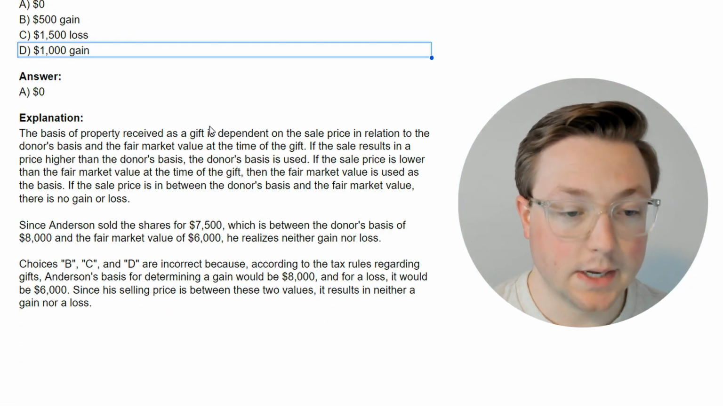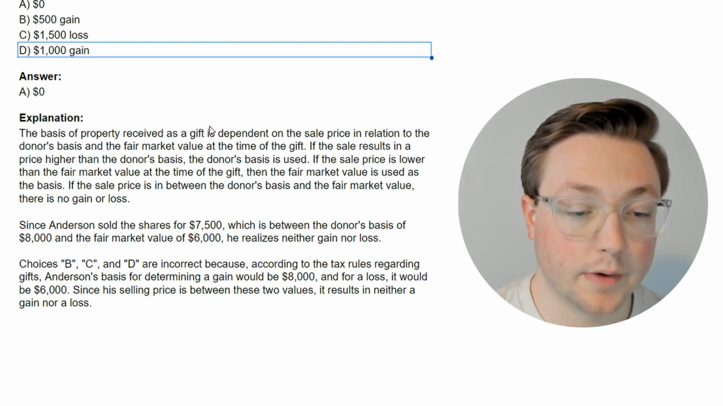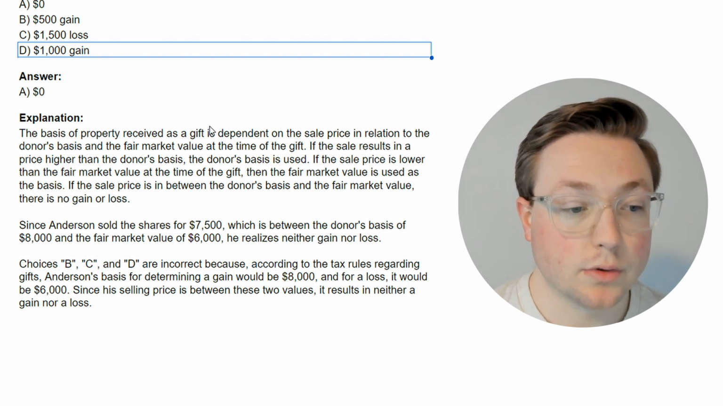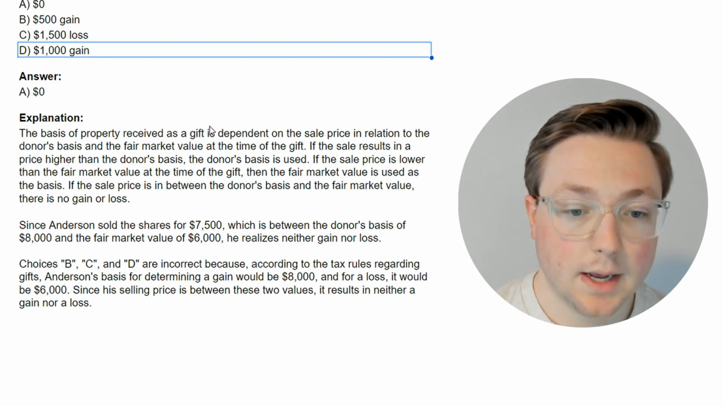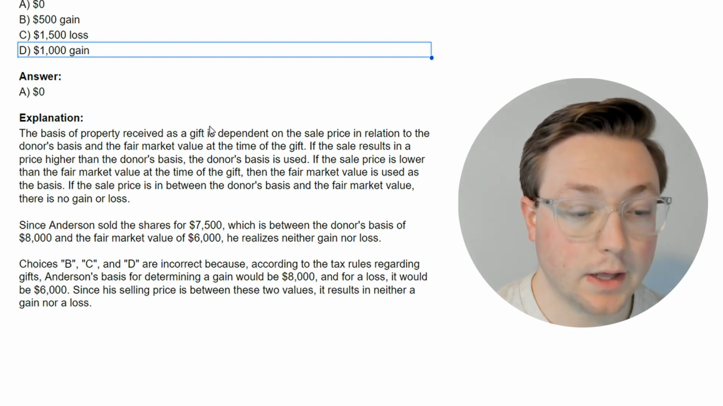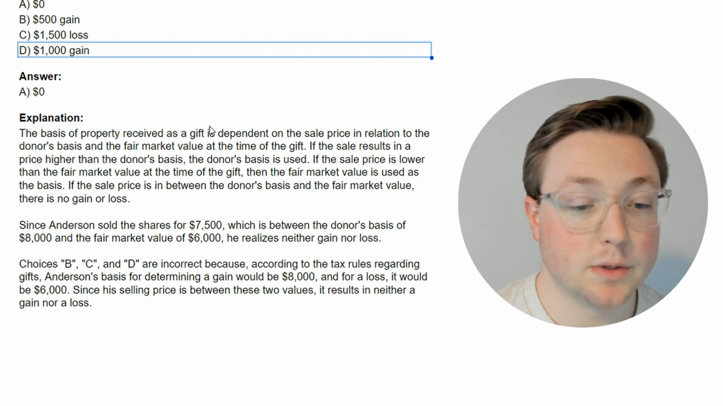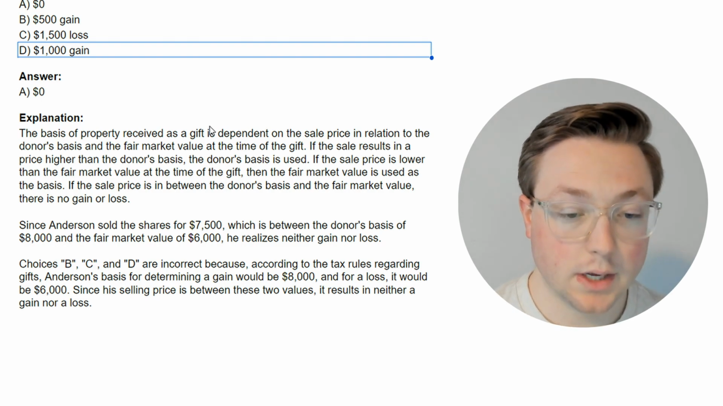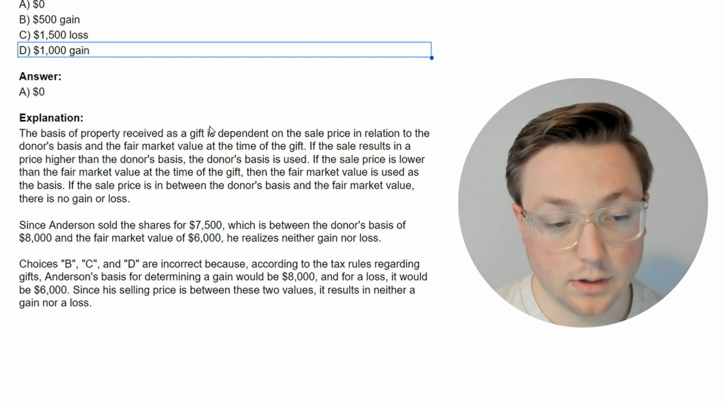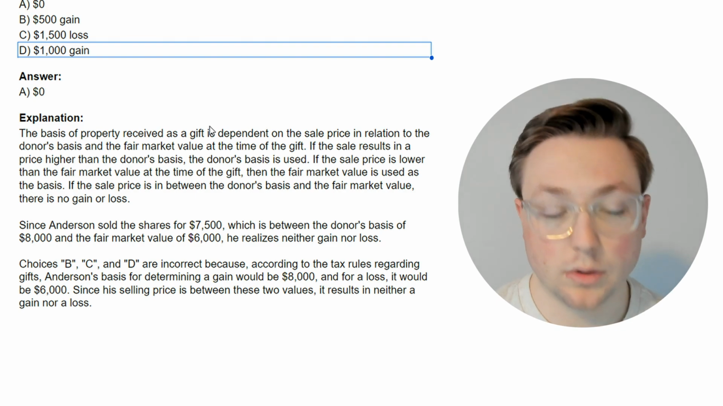The basis of property received as a gift is dependent on the sale price in relation to the donor's basis and the fair market value at the time of the gift. If the sale results in a price higher than the donor's basis, the donor's basis is used as the basis. If the sale price is lower than the fair market value at the time of the gift, then the fair market value is used as the basis. If the sale price is in between the donor's basis and the fair market value, there is no gain or loss. Okay, so since Anderson sold the shares for $7,500, which is between the donor's basis of $8,000 and the fair market value of $6,000, he realizes neither gain nor loss.